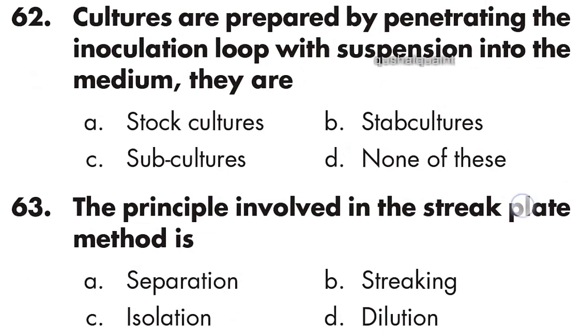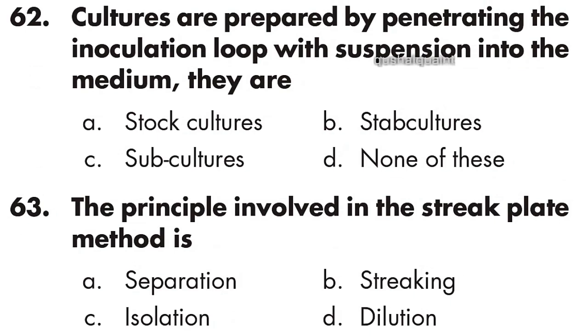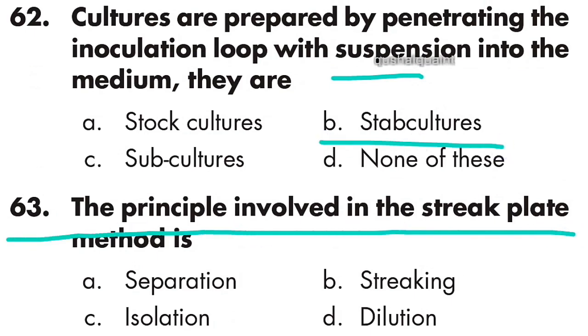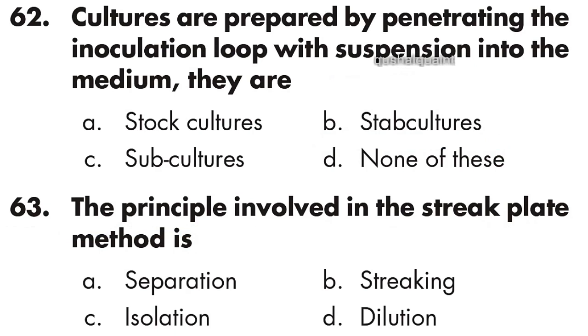Question 62: cultures prepared by penetrating the inoculation loop with suspension into the medium are stab cultures. Option B is right, stab cultures. Next question: the principle involved in the streak plate method is dilution. Option B is right, dilution.